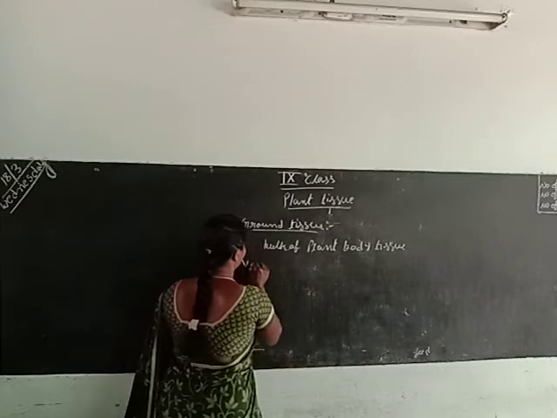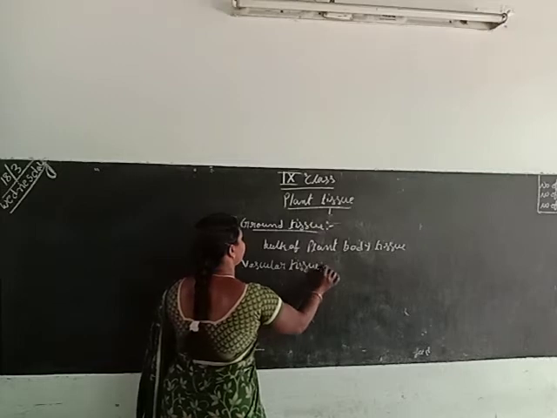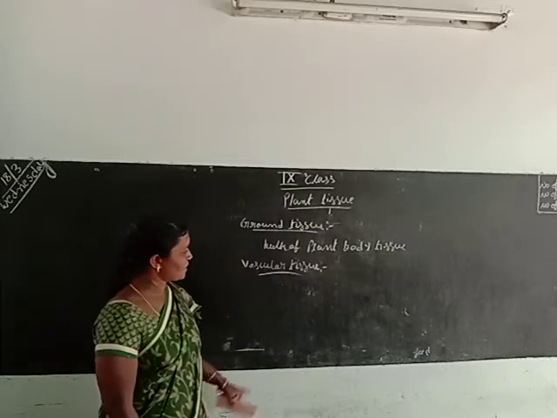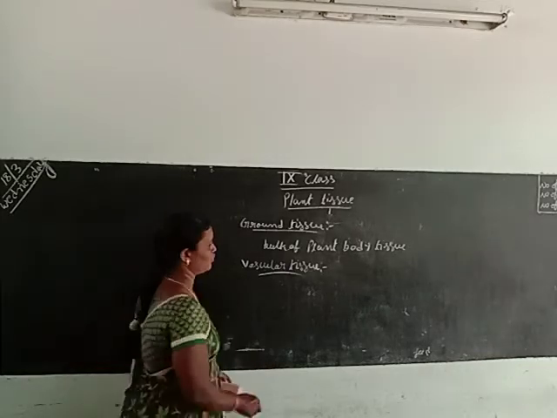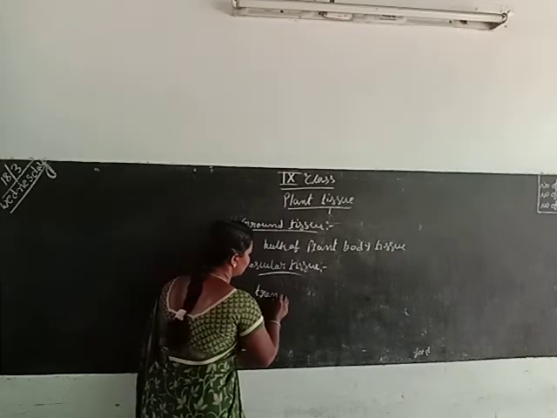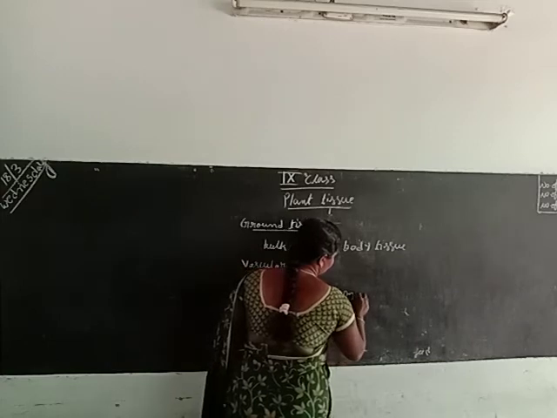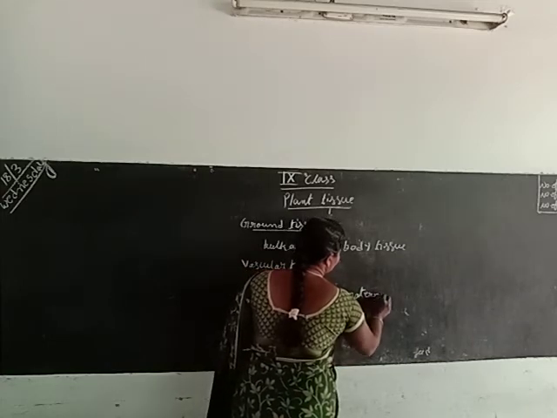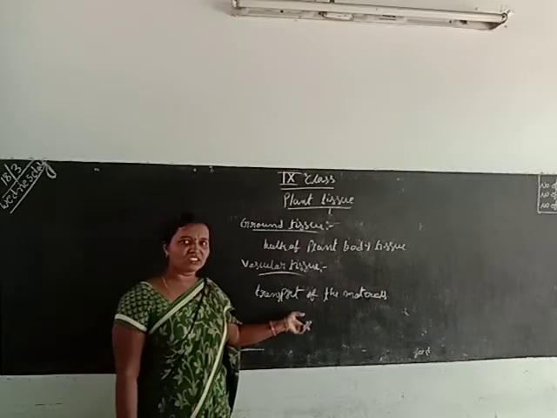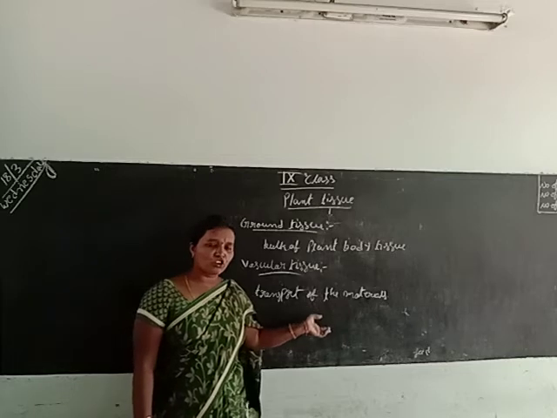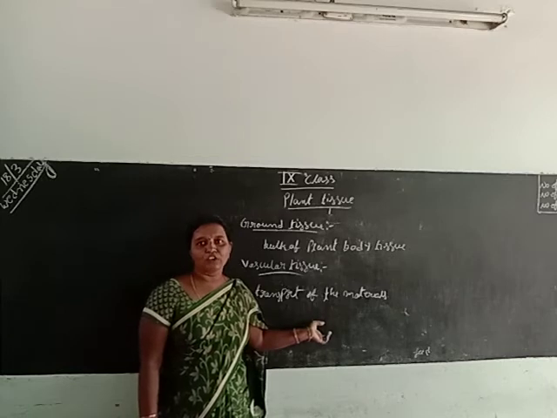And the fourth one is the vascular tissue. The vascular tissue helps in the transport of materials. Which transport of materials? The phloem and xylem. What is the importance of the xylem? The xylem is used in water transport. And the phloem is used in food transport.